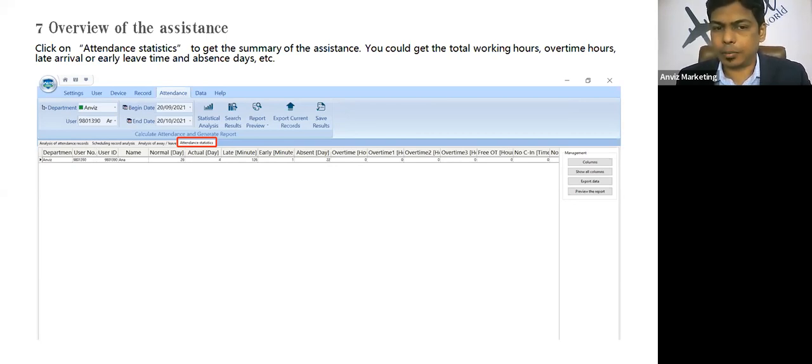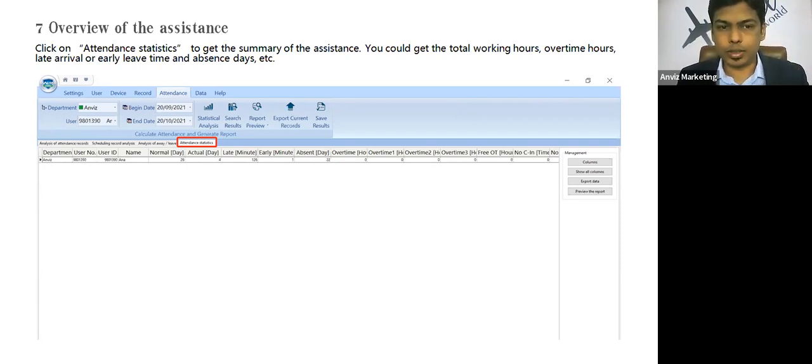Then late minutes, early minutes, absent days, again based on the transactions from the devices, and overtime. There are multiple overtime features that we have given for the holidays and other overtimes. Then free overtime, and other columns are also available, like no clock in, no clock out. You can select multiple columns from the management option, and based on that, you can see the calculated data in this particular tab.